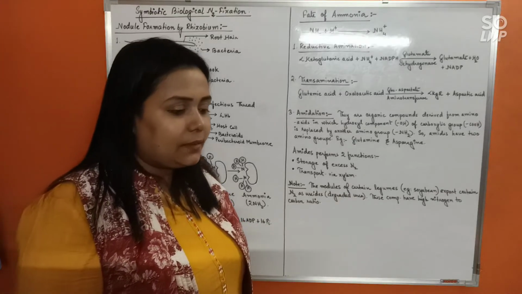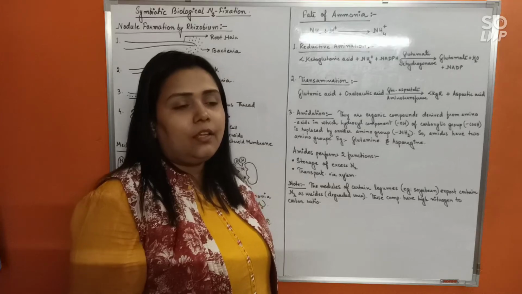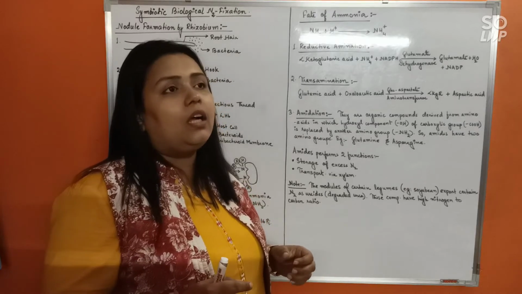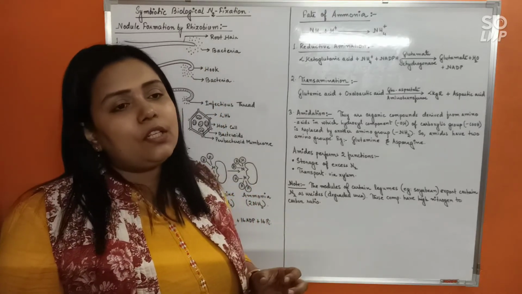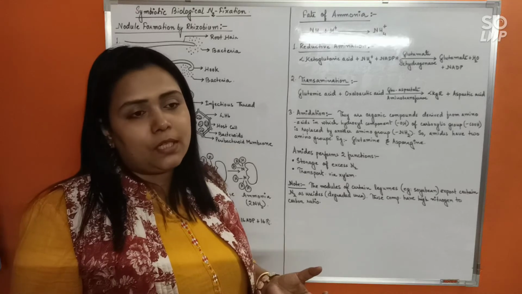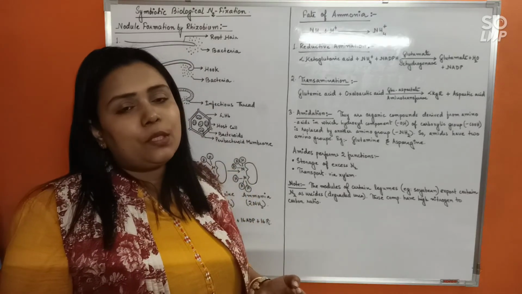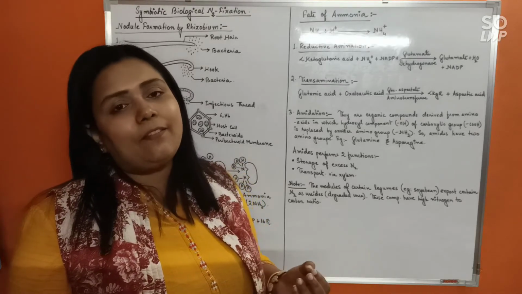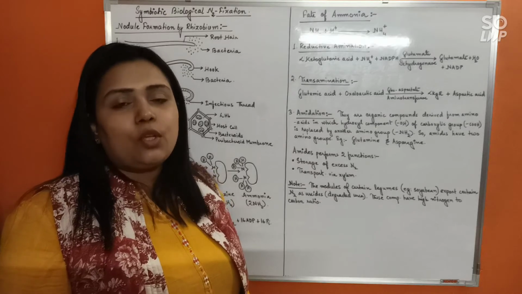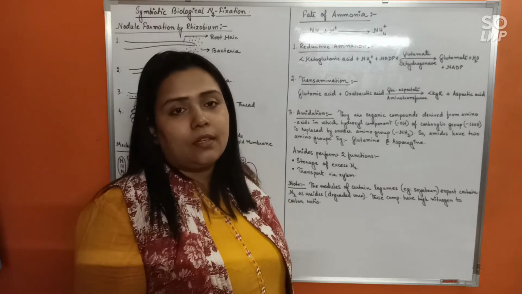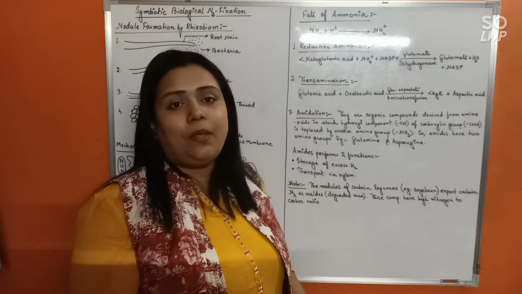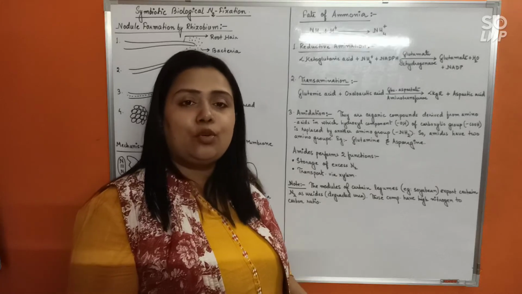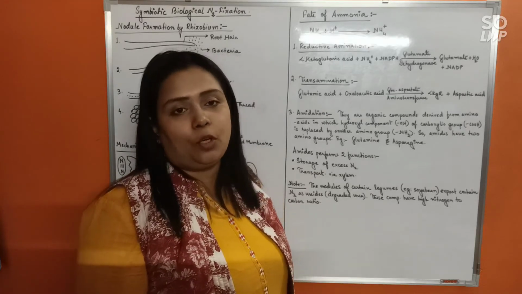But the problem is that excess nitrogen cannot be stored in the plant body as ammonia because it is toxic, and it cannot be stored as amino acid because amino acids have a lower content of nitrogen. So using ammonia and amino acid, a substance has to be formed which has a higher content of nitrogen, in which the excess nitrogen can be stored in the plant body.